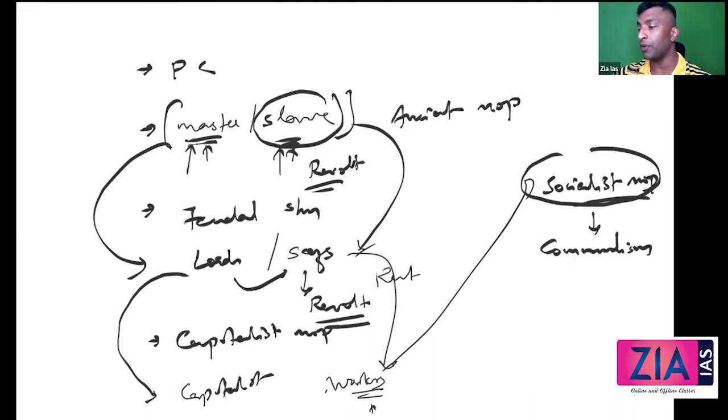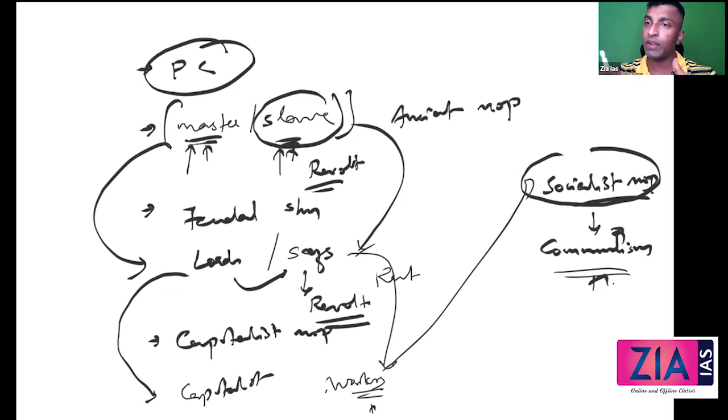That is what? Communism, communist society. So like what I discussed in the beginning, primitive communism, everybody was equal. Here also everybody will be equal. Everyone will be equal. There will not be any concept of private property. There will not be any state. There will not be any class. It's a stateless, classless society, because there is no private property or any such things here.